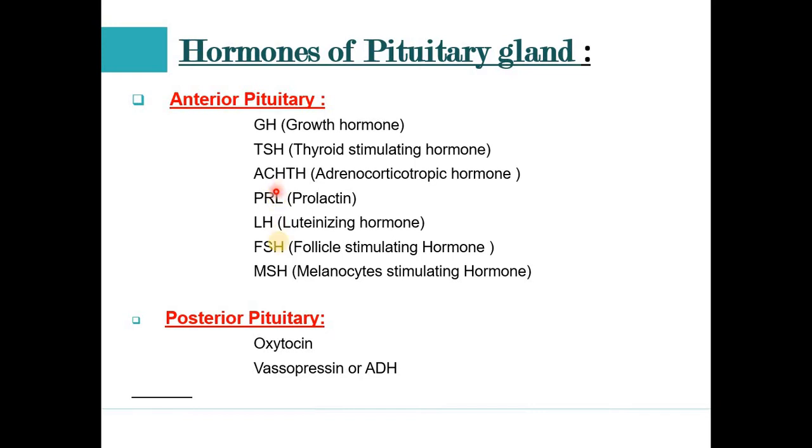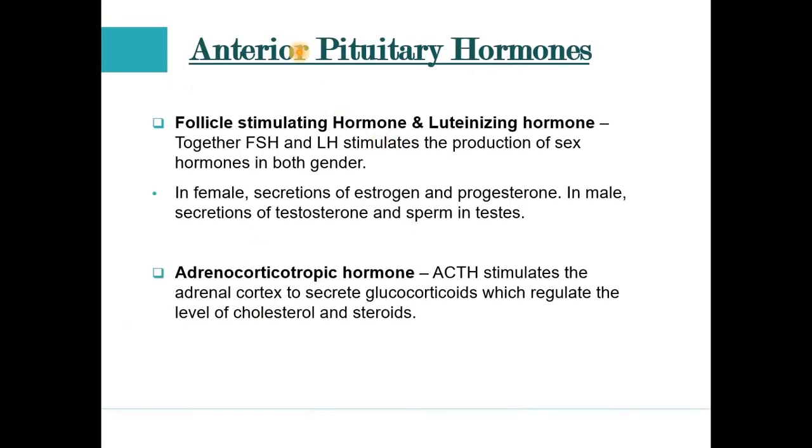These seven to eight hormones are released from the anterior pituitary: growth hormone, thyroid stimulating hormone, adrenocorticotropic hormone, prolactin, luteinizing hormone, FSH (follicle stimulating hormone), and melanocyte stimulating hormone. By the posterior pituitary, only two hormones are released: oxytocin and vasopressin, also known as ADH, antidiuretic hormone. In the next slide we will discuss the functions played by these hormones in our body. So these are the hormones secreted by the anterior pituitary only.